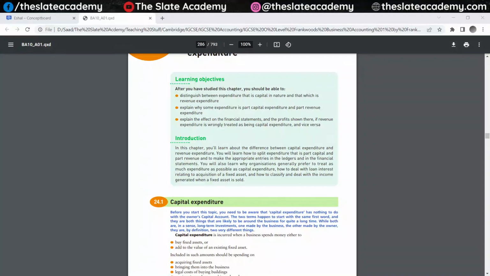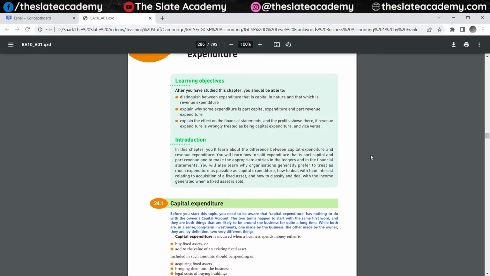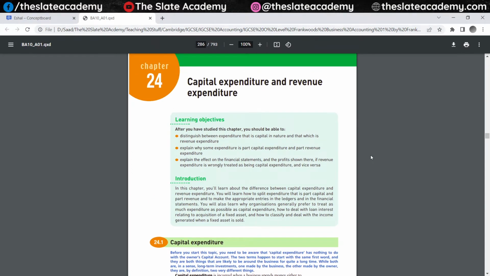So there is this small topic that we would do perhaps before moving on to the topic of non-current assets and provision for depreciation, provision for doubtful debts. This topic is capital expenditures and revenue expenditures. By expenditure, we mean the items that have resulted in or would result in a cash outflow by the business.